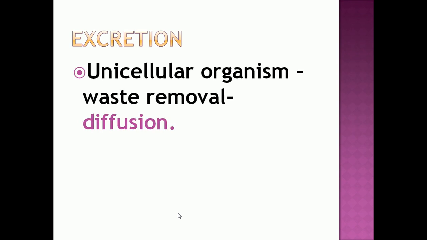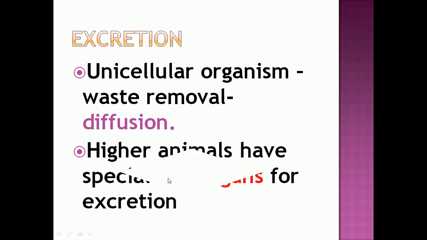Now, in unicellular organisms like amoeba and paramecium, waste is removed by the process called diffusion. In these organisms, waste is removed by the process called what? Diffusion from their body surface. Higher animals have specialized organs for excretion.